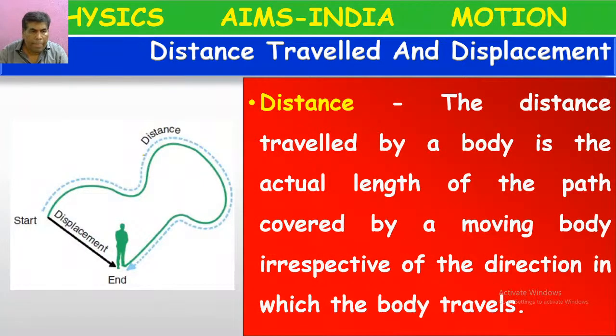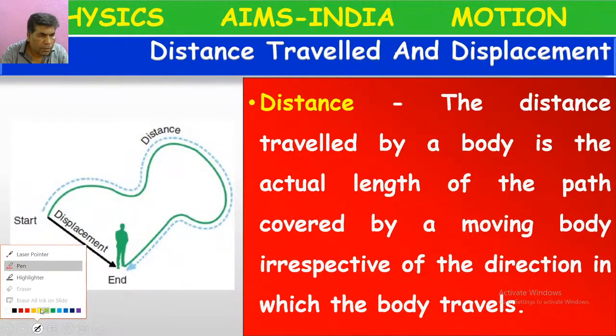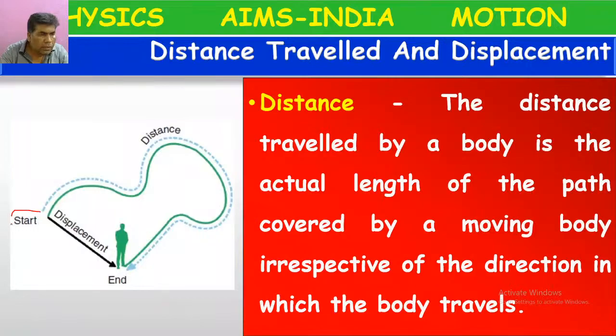So here, if you observe, this is the starting point. From the starting point, one object is moving like this, like this, like this, in different directions, and finally it comes to this end position. So what is the distance traveled by this body?